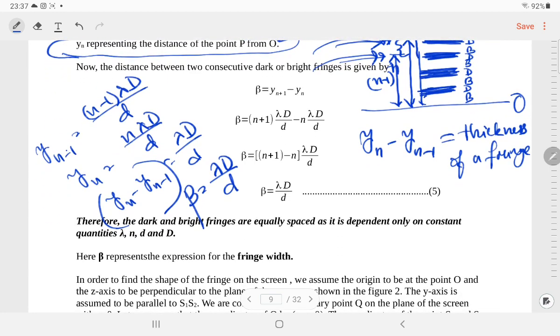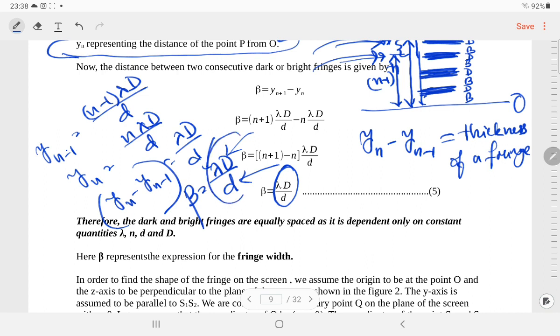You can see that this is totally independent of the order, small n. It depends upon the wavelength, which remains constant throughout the experiment. It depends upon the distance capital D, and upon the distance small d between the two slits S1 and S2.